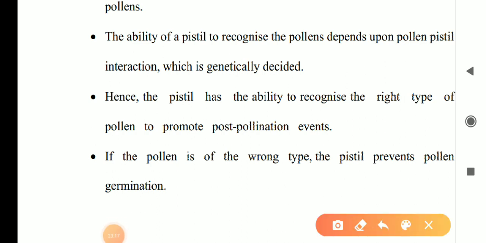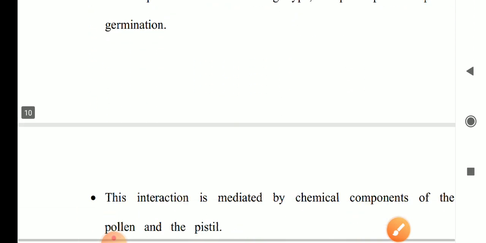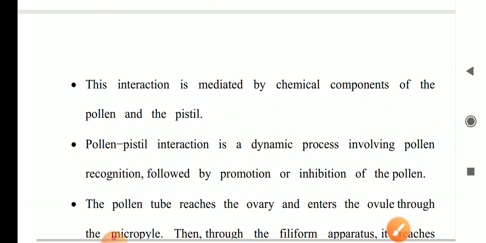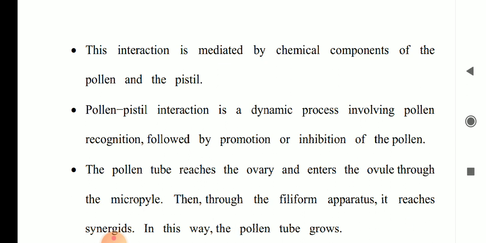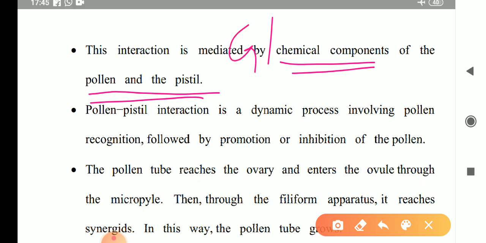When pollen is of the wrong type, the pistil prevents its germination. This interaction is mediated by the chemical components of the pollen and pistil. That means it is controlled by genetical and chemical processes.